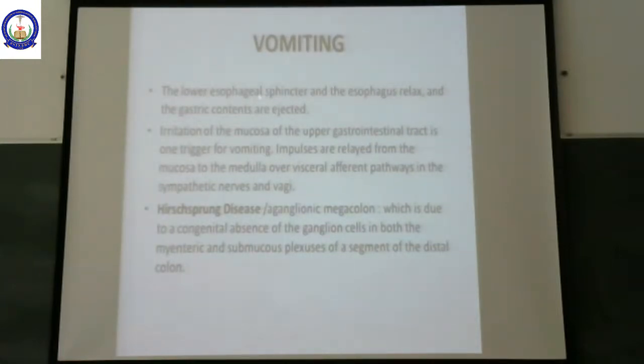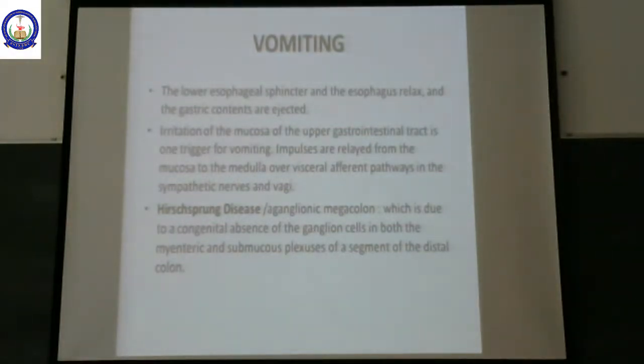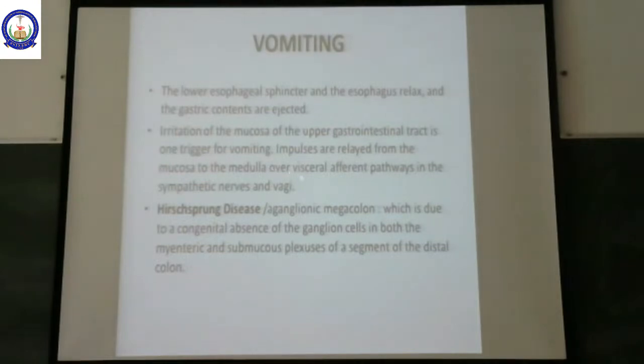The lower esophageal sphincter and the esophagus will relax and it is going to propel the gastric contents out. It is going to eject the gastric contents out. The irritation of the mucosa of the upper GI tract is one of the triggering factors for vomiting. Now the impulses are relayed from the mucosa to the medulla over the visceral afferent pathways in the sympathetic nerves and the vagal. So the impulses are relayed via sympathetic nerves and the vagus.